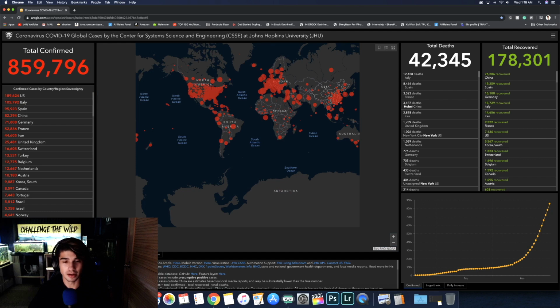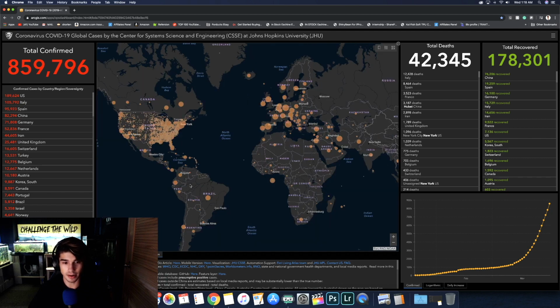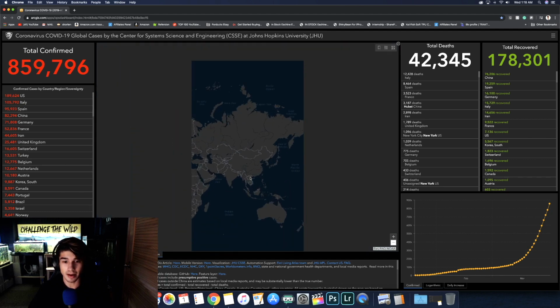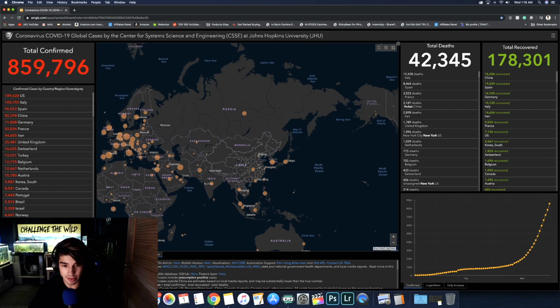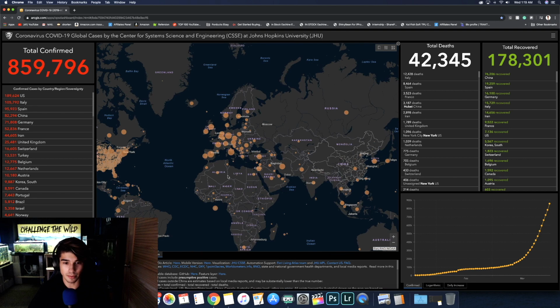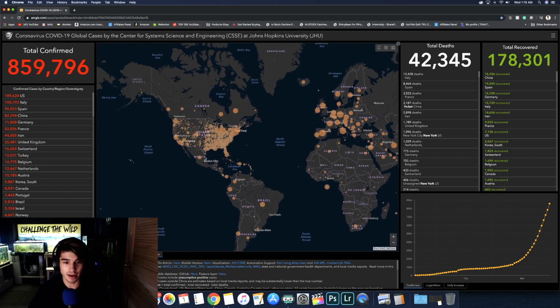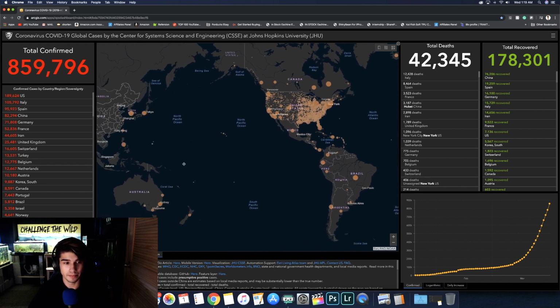And now when you go down here, you can see active cases. This is also kind of a good thing because you can see in China there are a lot fewer cases in these hotspots compared to when there were more, and you can check down here. And again, you can still select the countries, or in the US cases, cities, and you can just see which ones are more affected.